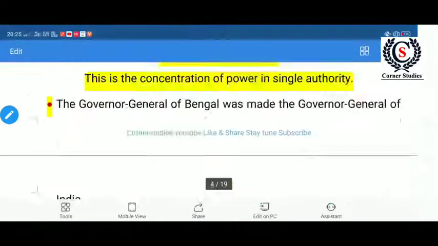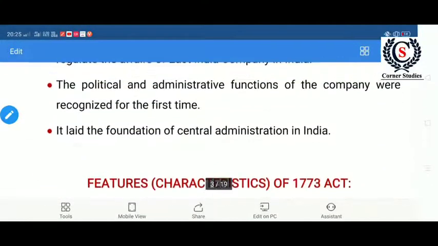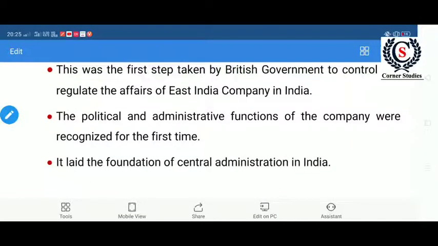Now let's discuss previous questions. What questions were asked previously? The first question was, what is Diwani? It means rights over revenue and civil justice, and in which places? Bengal, Bihar and Orissa. And next, under which act was the designation of Governor of Bengal changed to Governor General of Bengal? It is the Regulating Act of 1773.